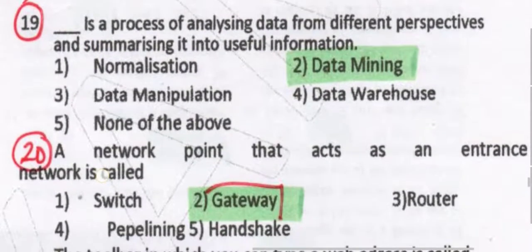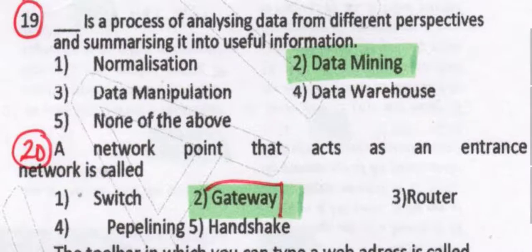Next we have, dash is the process of analyzing data from different perspectives and summarizing it into useful information. That is data mining. This is exactly what data mining is: a process of analyzing data from different perspectives and summarizing it into useful information.